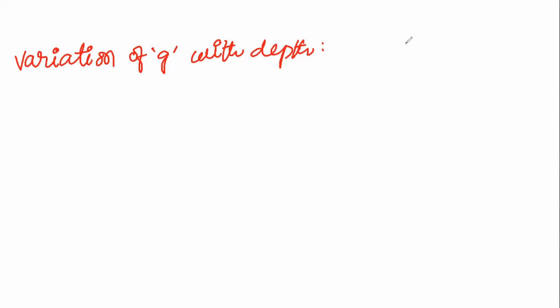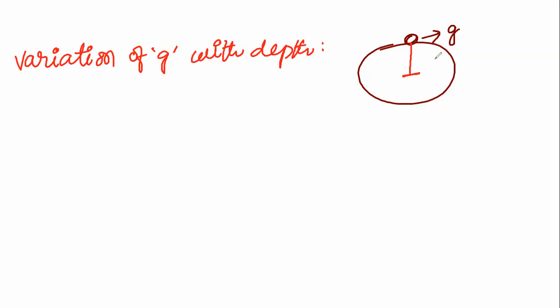When the body is on the surface of Earth, acceleration due to gravity is maximum. While we are going to depth, the acceleration due to gravity decreases. The decrease in acceleration due to gravity we have to calculate.